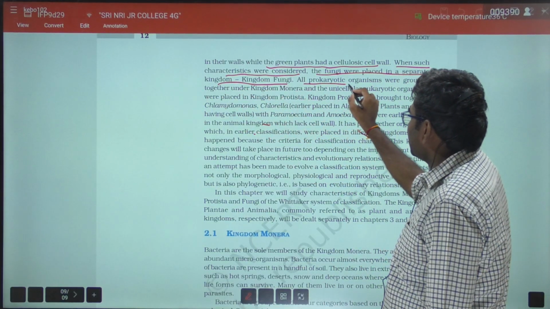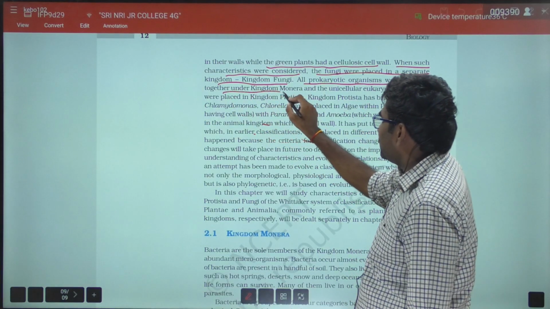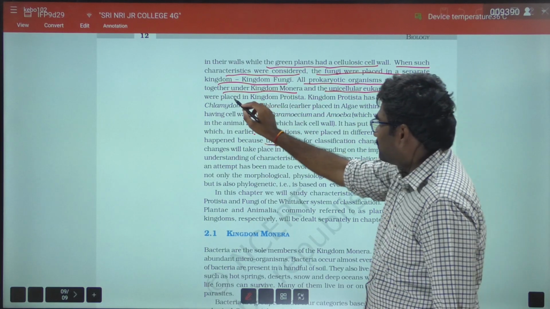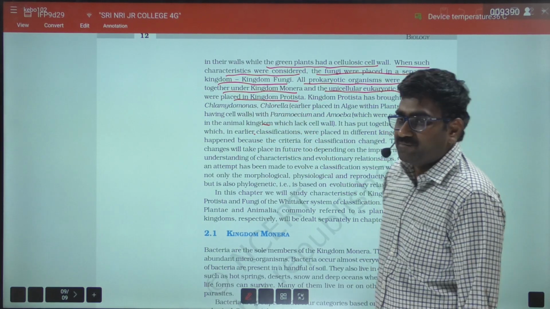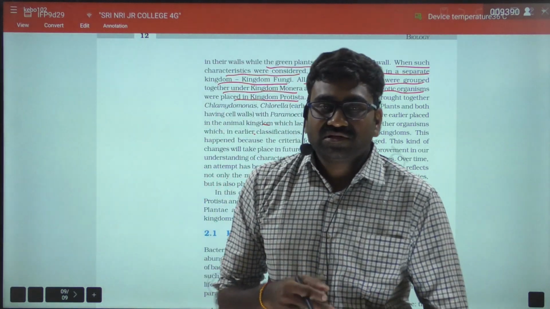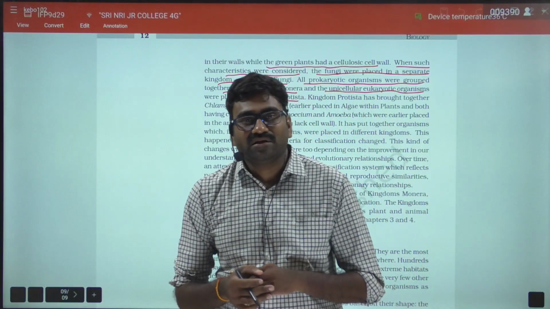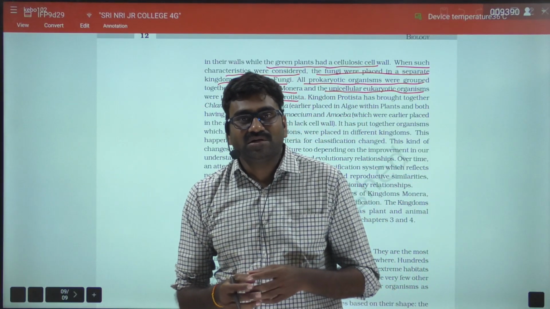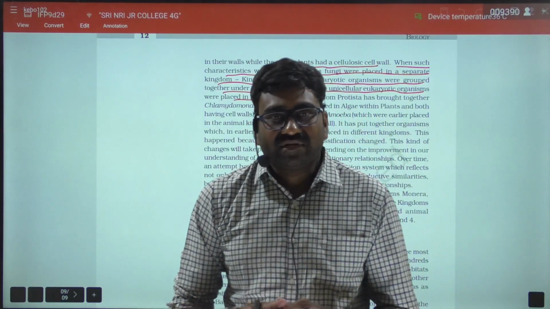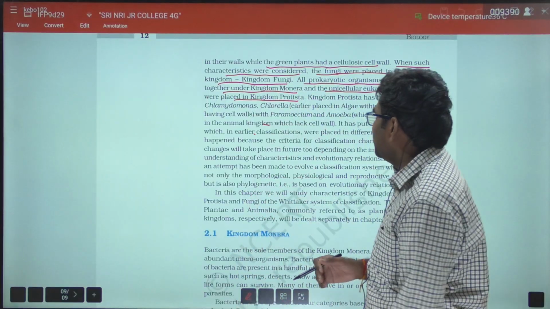So all prokaryotic organisms were grouped together under kingdom Monera, and the unicellular eukaryotic organisms were placed in kingdom Protista. In kingdom Monera, all the unicellular prokaryotes were placed, and in kingdom Protista, all the unicellular eukaryotes are placed. In the remaining kingdoms, that is kingdom Fungi, kingdom Plantae, kingdom Animalia, all the multicellular eukaryotic organisms were placed.